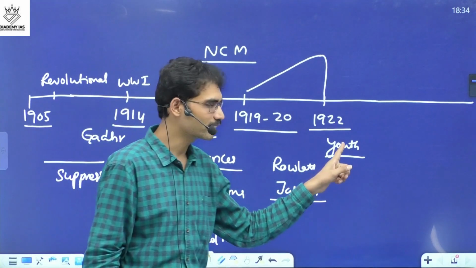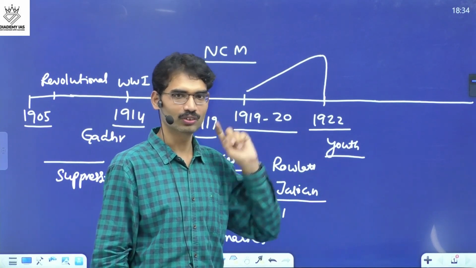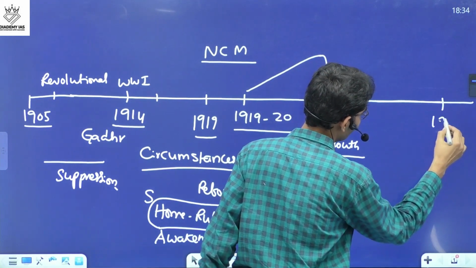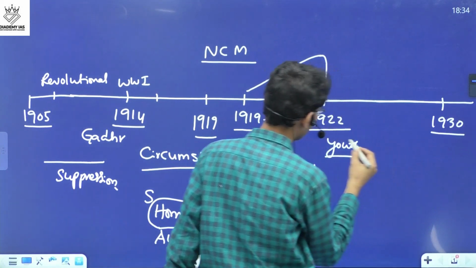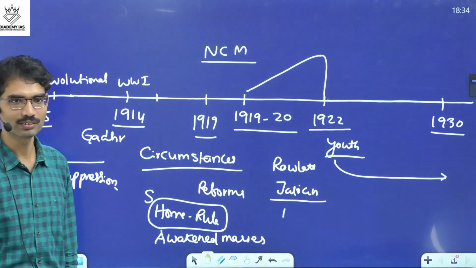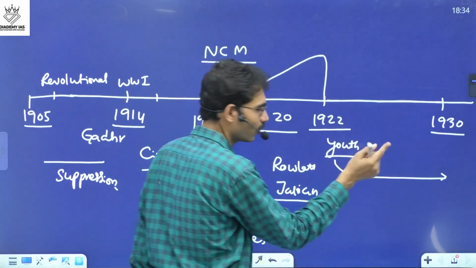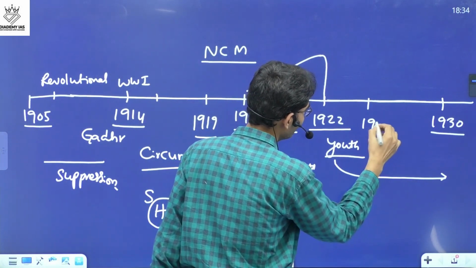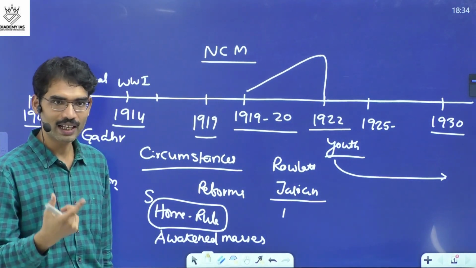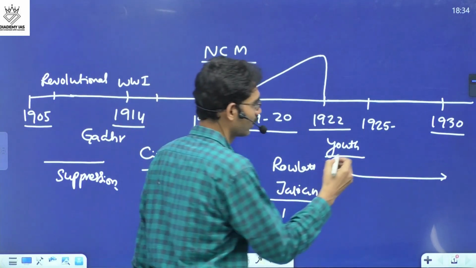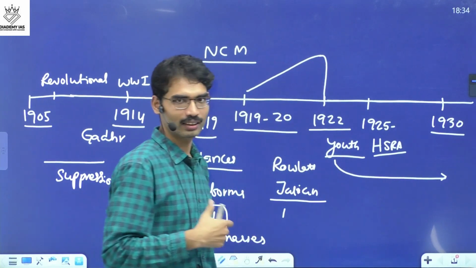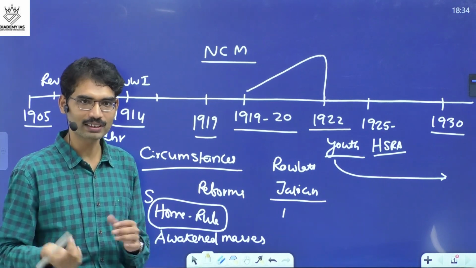Now Gandhiji has to satisfy the angry youth. But it is not going to happen suddenly. It takes some time. Till 1930, some issues keep going on from 1922. This is one source of anger. And in 1925-26, individual revolutionary activities were also going on. The Hindustan Socialist Republican Association, under leaders like Chandrasekhar Azad and Bhagat Singh.